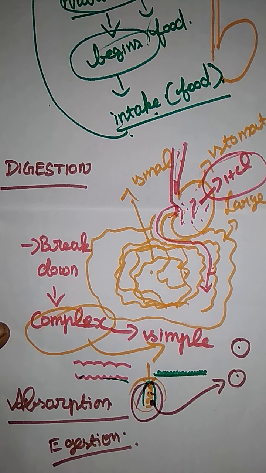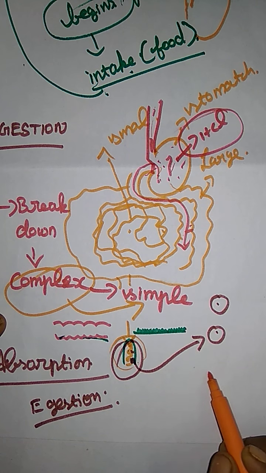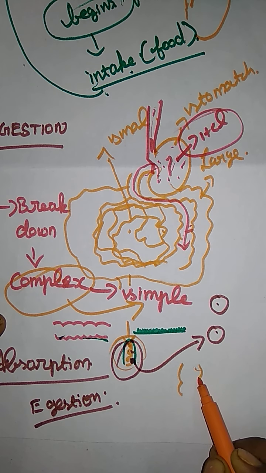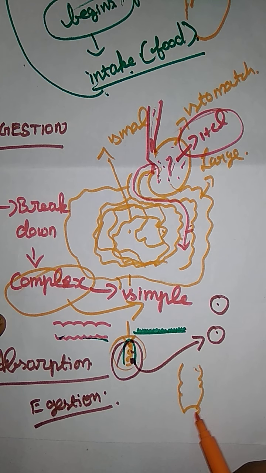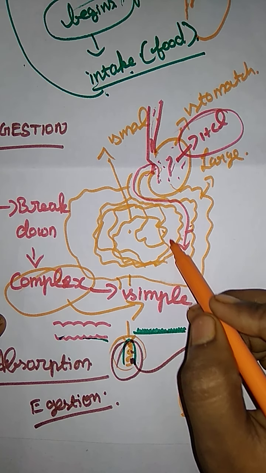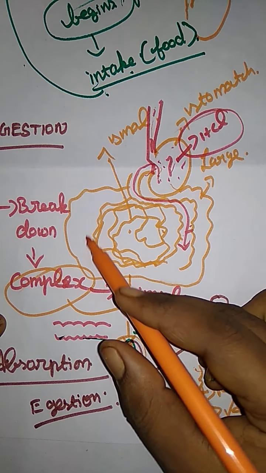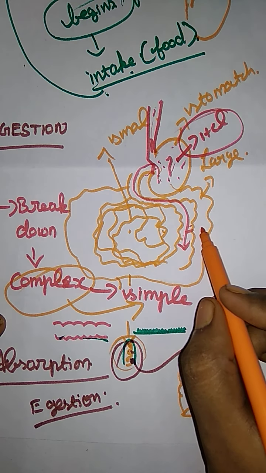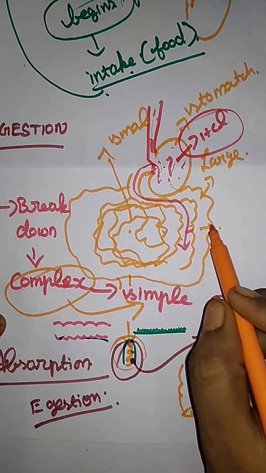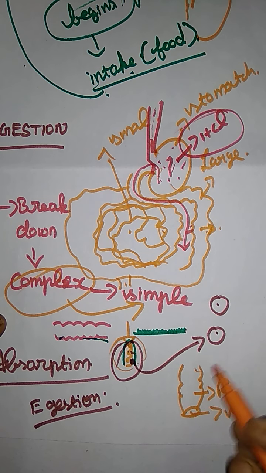Ejection is based in the large intestine. Just take it here. Just imagine this is the large intestine, the last part, and here they have the rectum. This is the rectum, and this is the anus. After the small intestine has done absorption, the undigested food material travels through the large intestine. Water is absorbed in the large intestine, and the remaining unwanted food material is temporarily stored in the rectum and finally ejected through the anus.